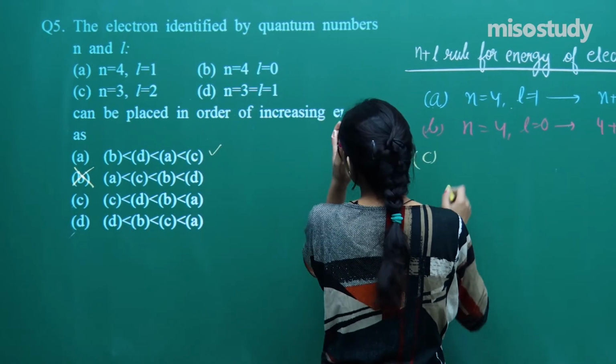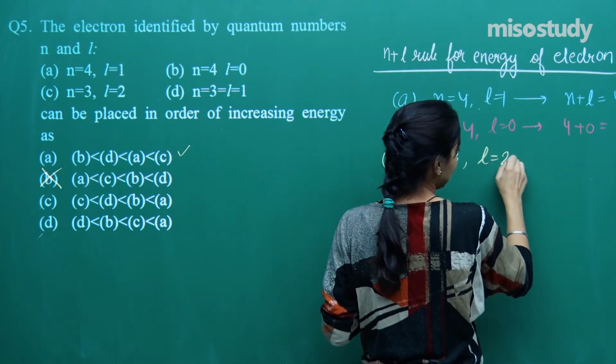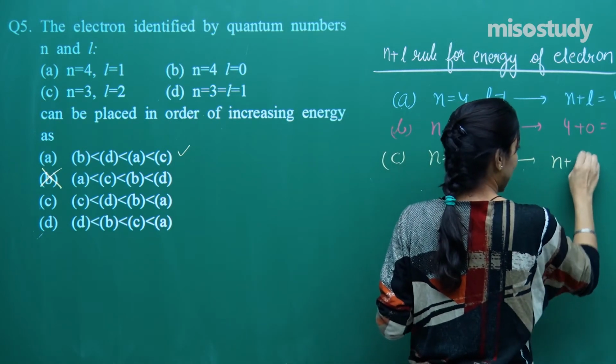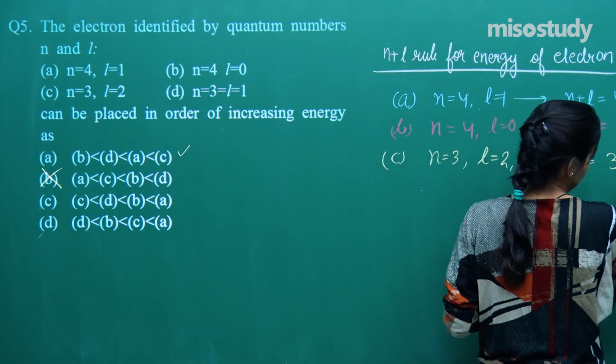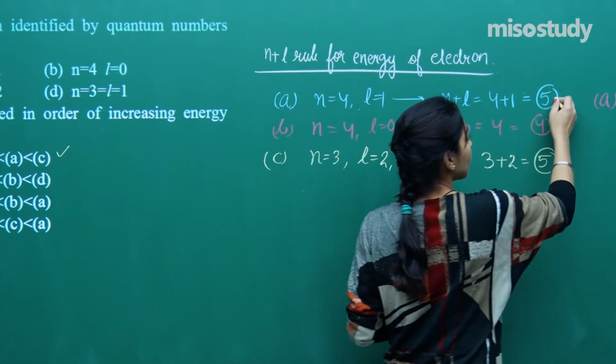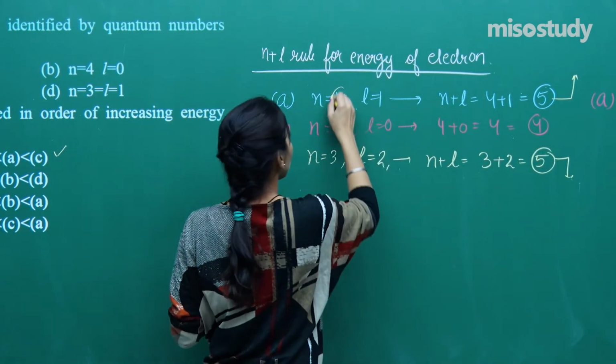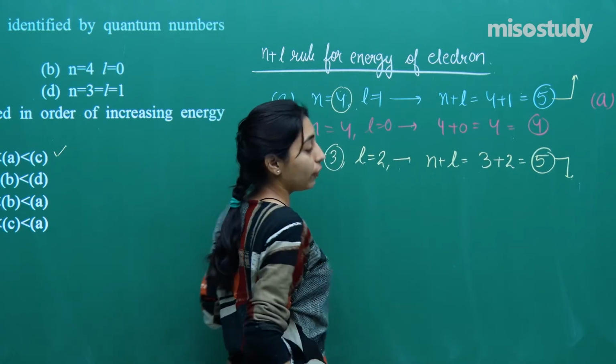Moving on to the third part, which says n is 3, L is 2, so n plus L will be 3 plus 2, which is 5, right? So now, this is also the same. One was n is equal to 4, another was n is equal to 3. You remember, right?